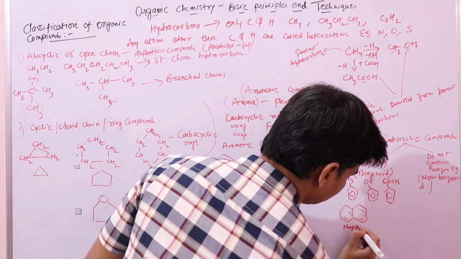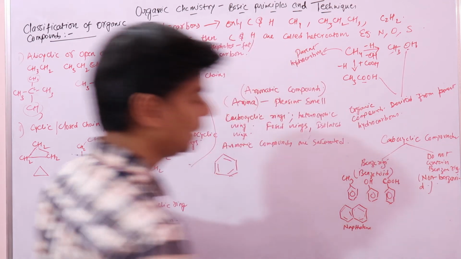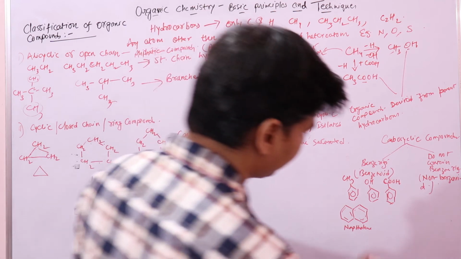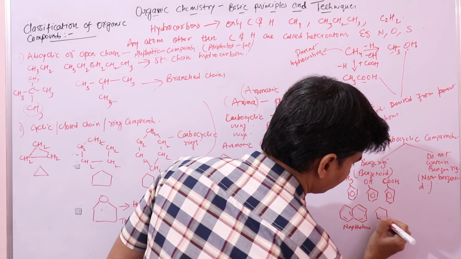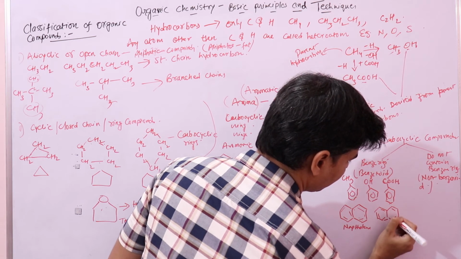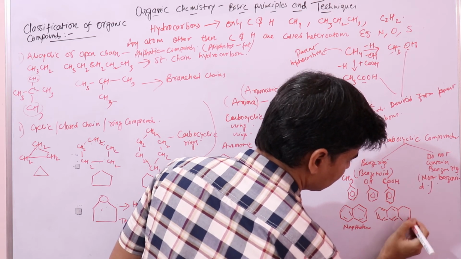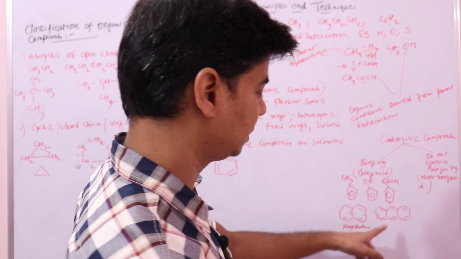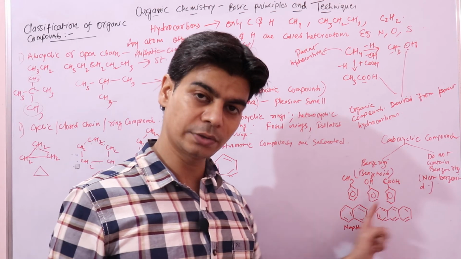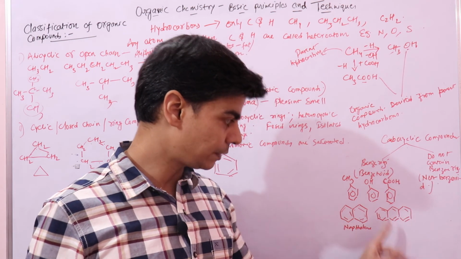Then there can be a ring that has 3 benzene rings fused together, like this. This is anthracene, and since it has 3 rings, this is tricyclic. Naphthalene is bicyclic, this is tricyclic.